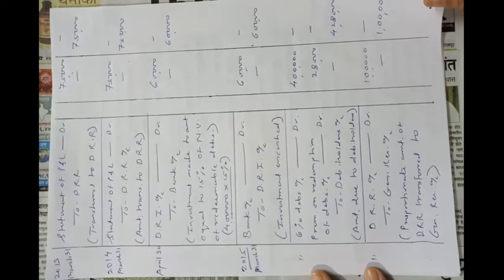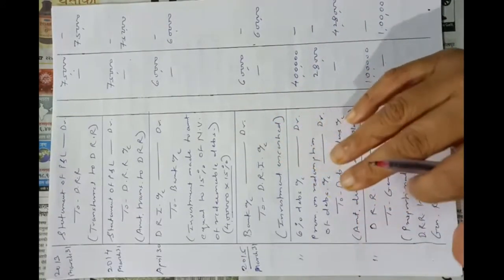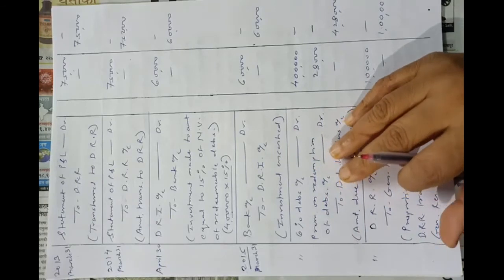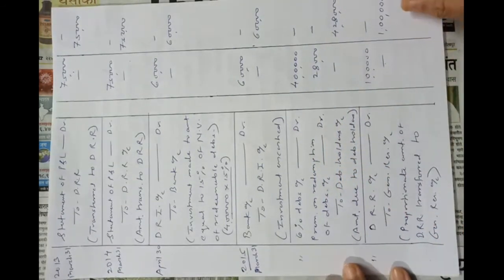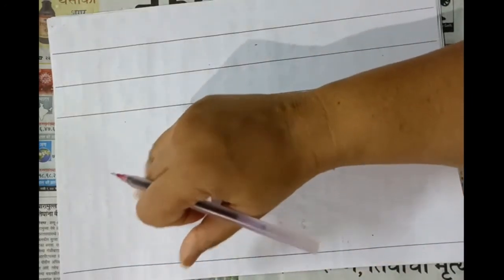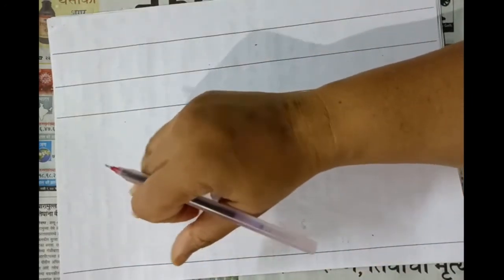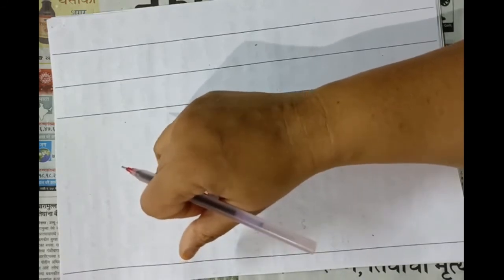Okay, in this way we have completed the first lot of redemption, that is 4,000 debentures were redeemed on 31st March 2015. Now the next entry, next redemption is due on 31st March 2016 of 3,000 debentures.